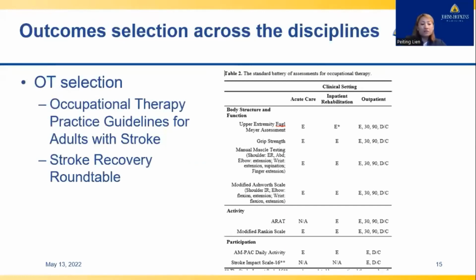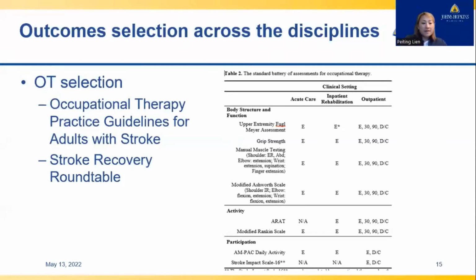Functional assessment selections for the occupational therapy team integrated suggestions from the occupational therapy practice guidelines for adults with stroke, and recommendations from the Stroke Recovery Roundtable. Although OT addresses numerous domains of function, such as fine motor skills, vision, and cognition, the functional assessments in the standard battery selected focused more on upper limb function as well as activities of daily living.